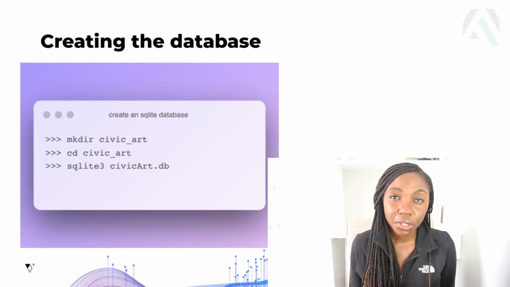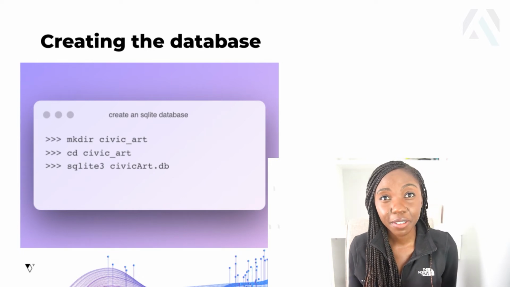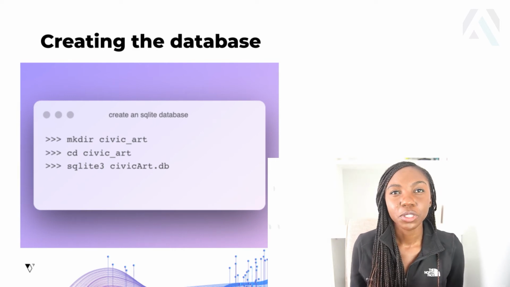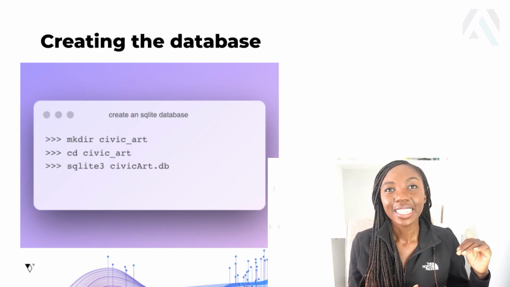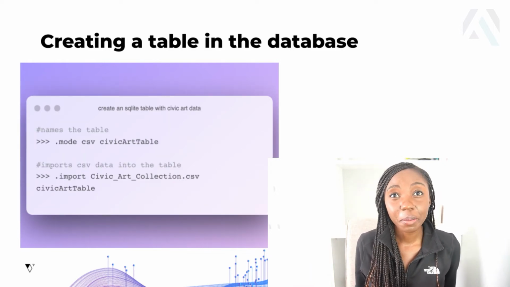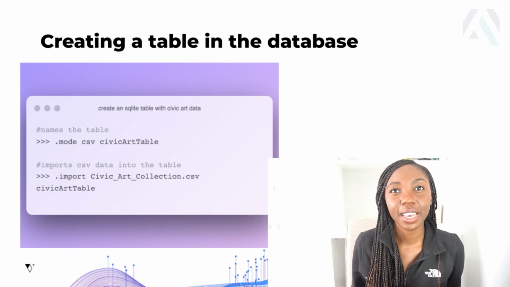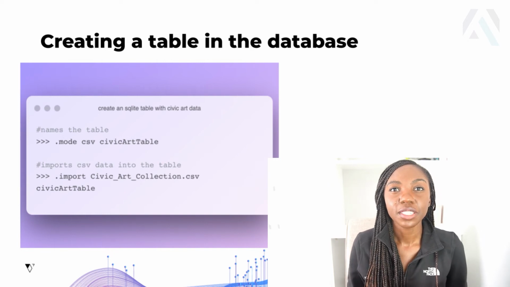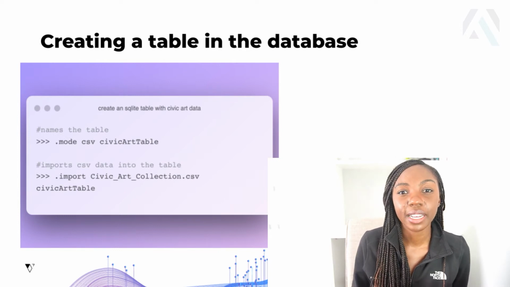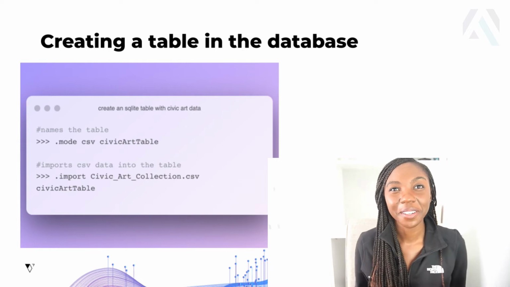So all I did to do this was I went onto DataSF's website. They have the data stored as a CSV file, and I just ran these commands in the terminal to be able to first create a Civic Art database that I saved as civicart.db, and then after that I created a table called Civic Art table that would store the information that was there in my CSV file. And so these are the only commands that we're going to write not in a Jupyter notebook and not in Python.